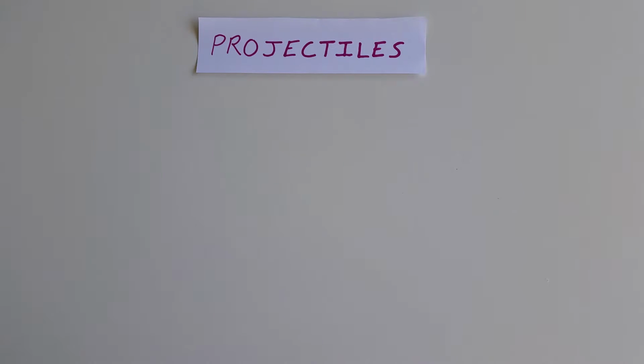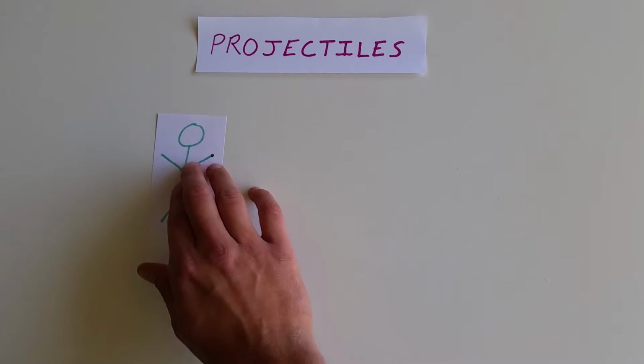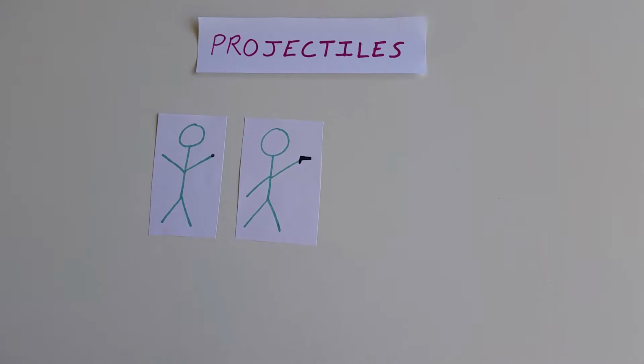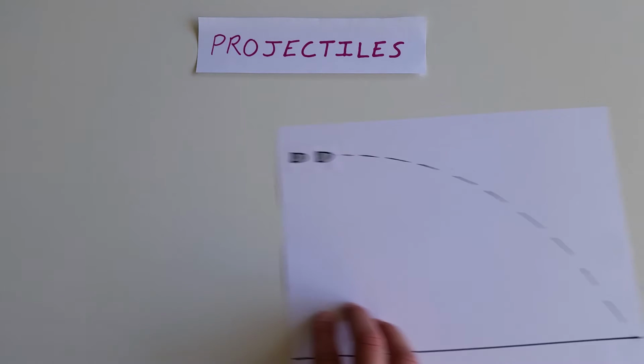Well, let's take a look at the bullet example when we're talking about what is a projectile. We're going to have one person drop a bullet, and the other person's going to fire a bullet horizontally. Interesting thing about projectile motion is how fast it goes to the left or to the right doesn't have any effect on how it moves up and down. Let's zoom in on the bullet and we'll see why.